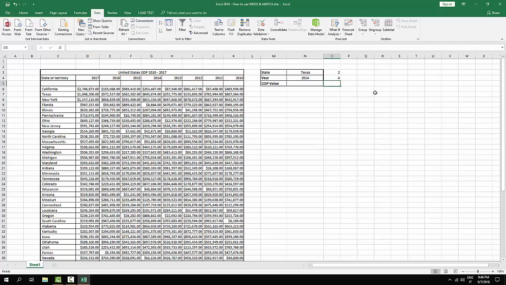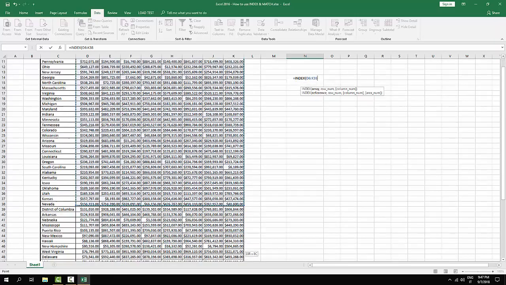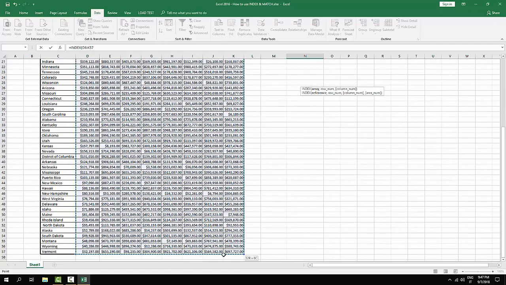Okay, so now I'm going to do the INDEX formula, which is the combination of the coordinates. As I mentioned before, I'm just going to type the equal sign and then type INDEX. The array that I wish to make all the checks on is going to be this array over here, the GDP basically.